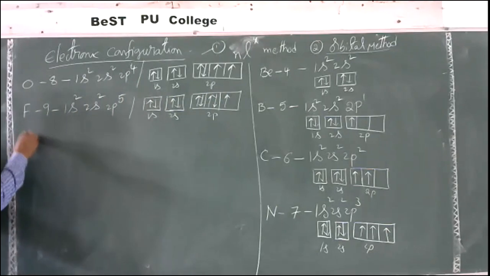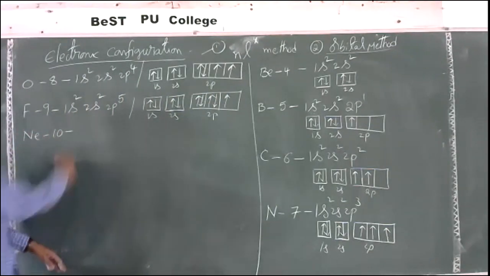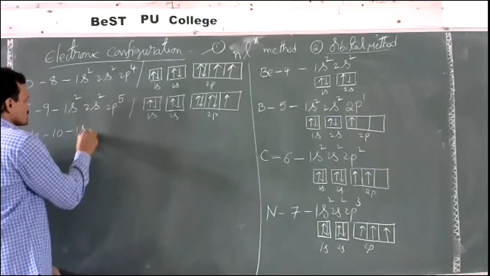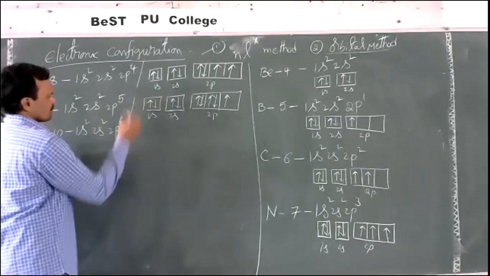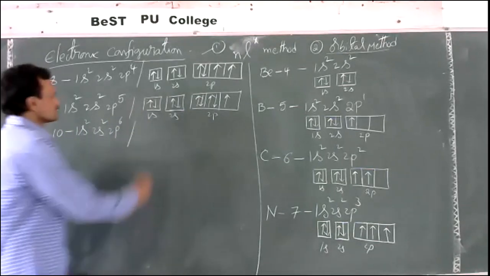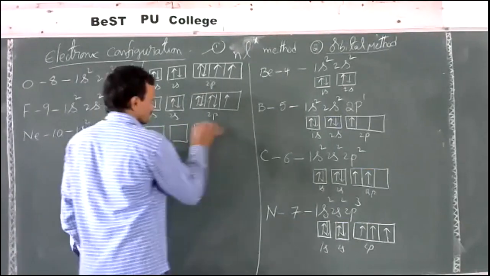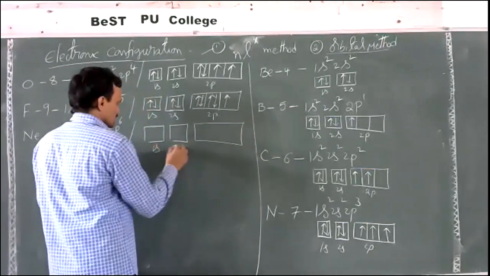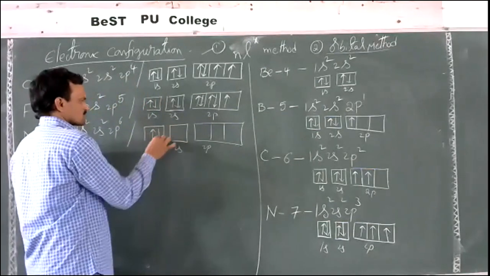Next, neon, atomic number 10. 1s2, 2s2, 2p6. 1s, 2s, 2p.